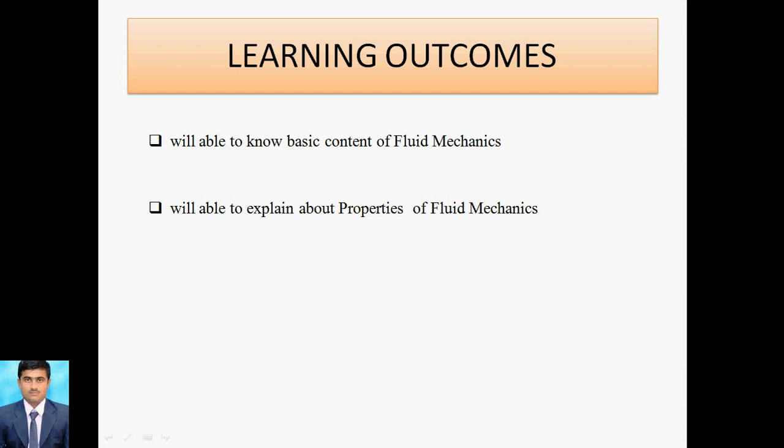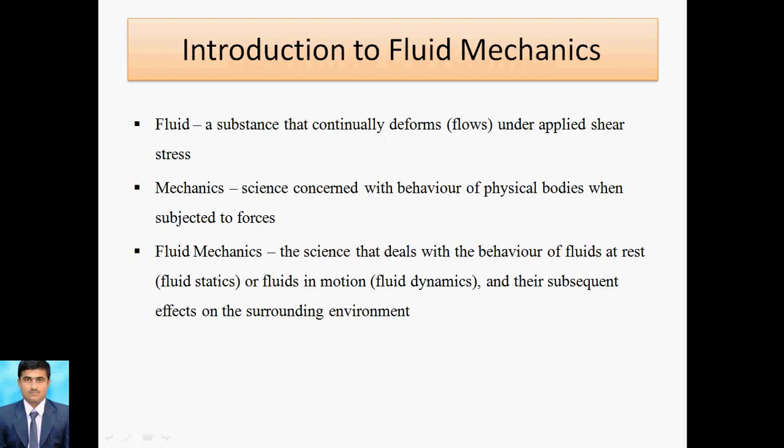First of all, we look at what is meant by fluid mechanics, or you can say the introduction of fluid mechanics. As we know, a fluid continuously deforms under applied shear stress. While you apply shear stress, it deforms, and that is called a fluid. In a solid, it does not deform. So this is the basic difference between fluid and solid.